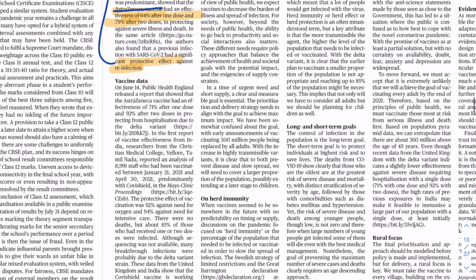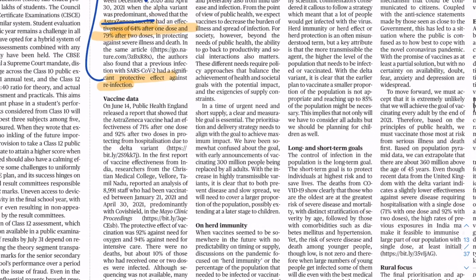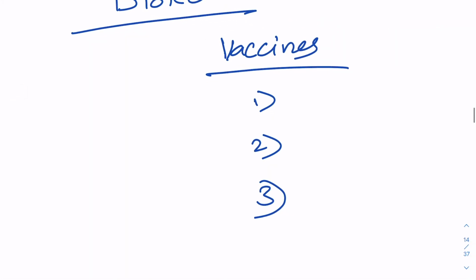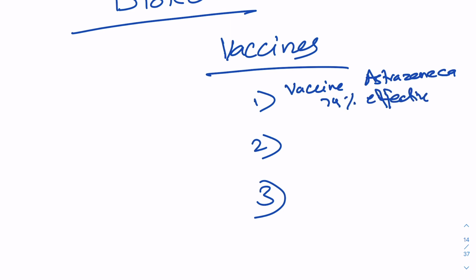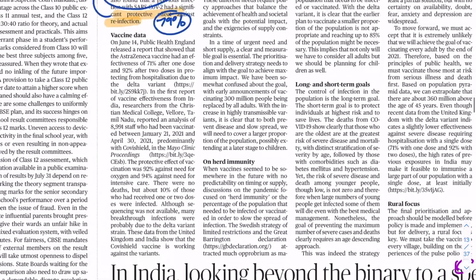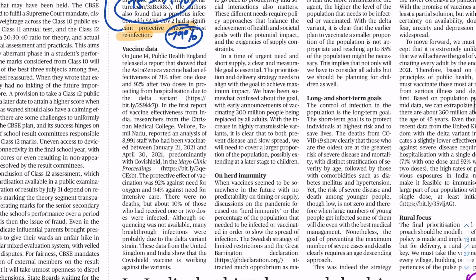You know this. Then the next, you can write down maybe this data that it is 79% effective after second dose. But roughly, you know that these vaccines are 75% to 79% effective. So that data you can maybe write down here, but it is not that necessary. So you can write down here vaccine AstraZeneca 79% effective after second dose. Okay, but this is not something that you really need, I'm just showing you how to make notes. Okay, then we go down further.